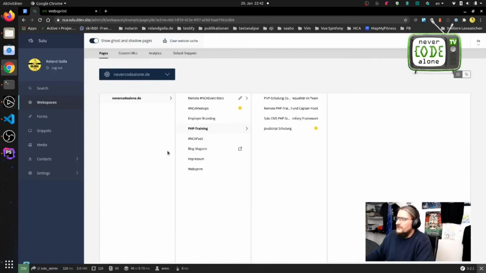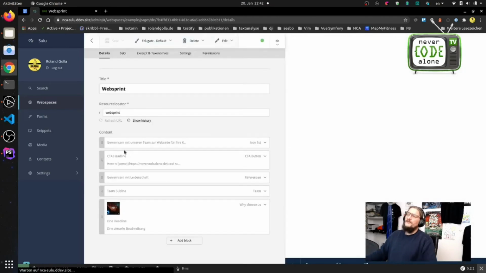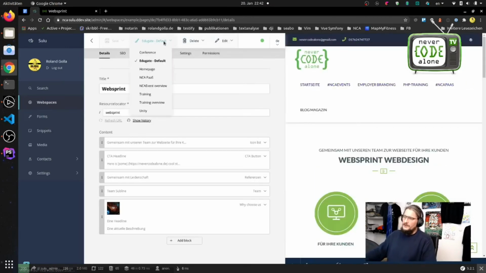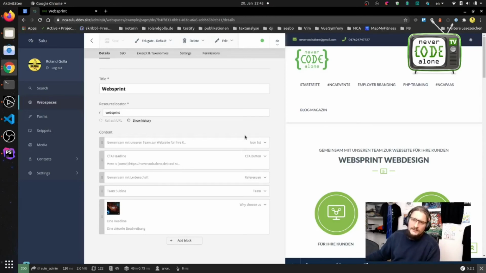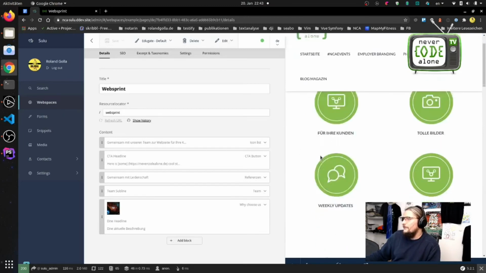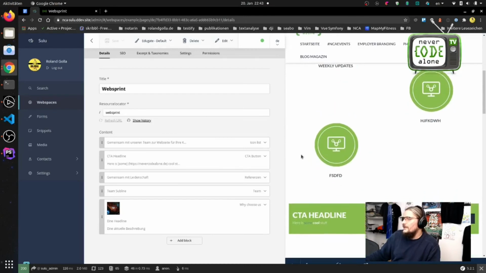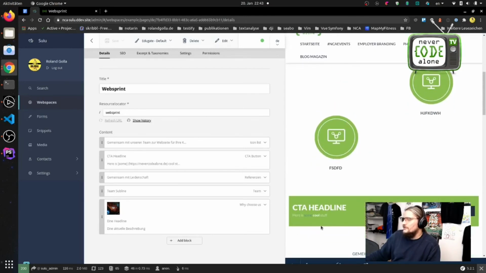So let's check here our web sprint, and our web sprint has a page educate default, and this educate default page just says, hey, you have different kind of content types like icon lists, call to action button, references. You see here our icon list, and under the icon list is our call to action button.